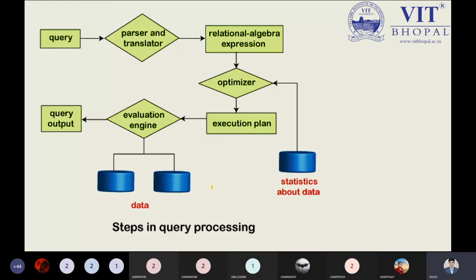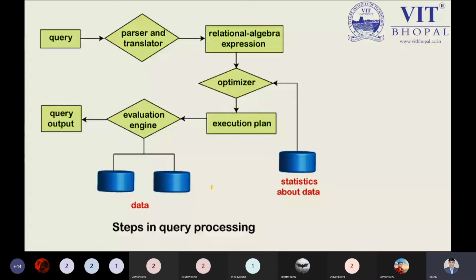What is the table, how many tables we have, how many attributes we have to fetch, and based on the condition, what information you want to access. And now you can easily see the internal algebra expression plays an important role over here. So after typing the query, after following the parser translator, that is the first step of our query processing, the relational algebra expression plays an important role to express your query in the form of relational algebra.